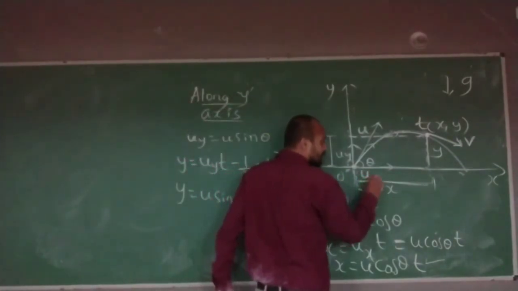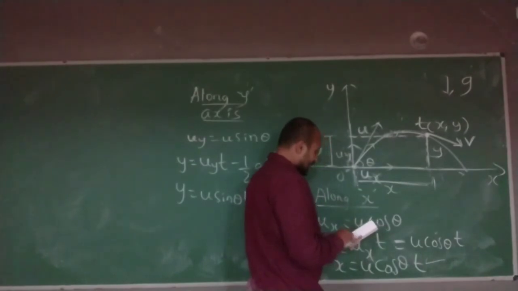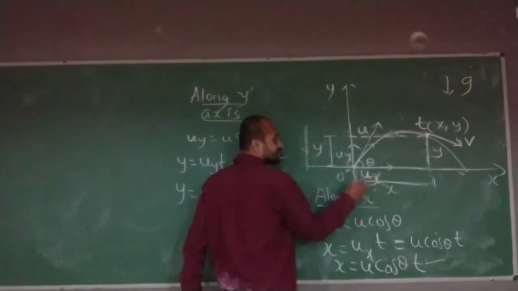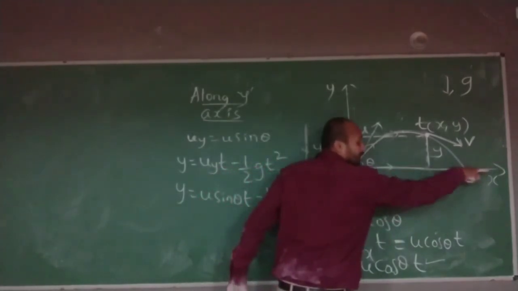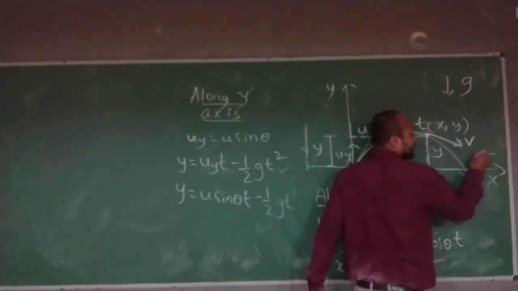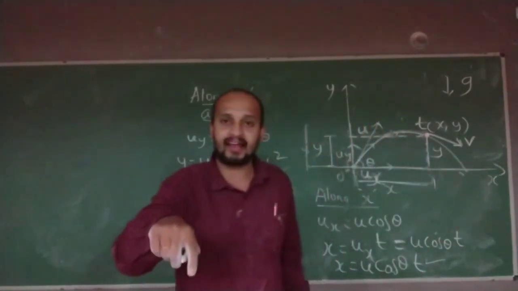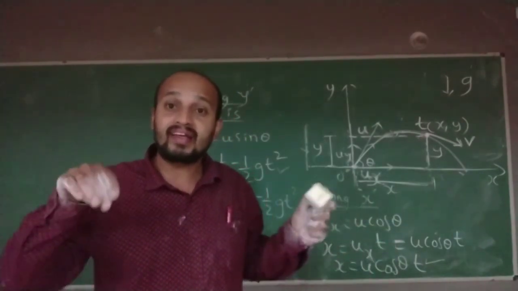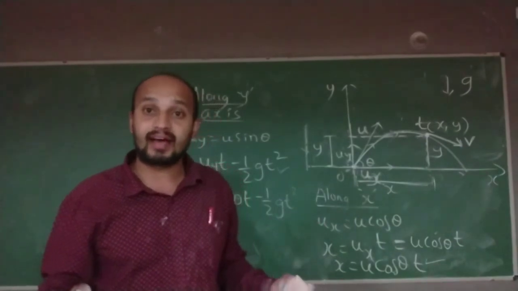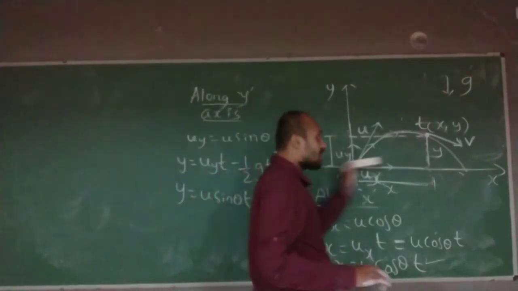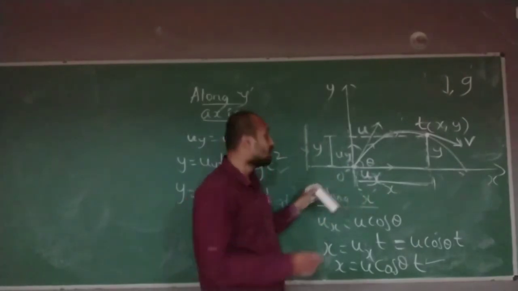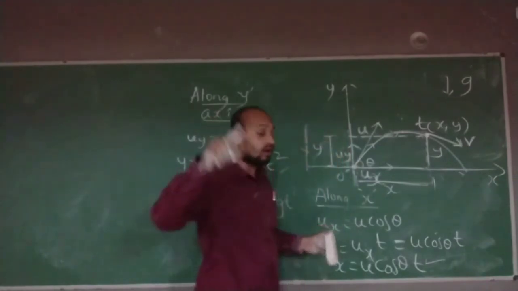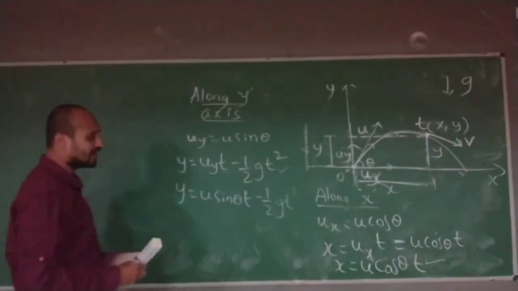This is a very important statement, what I have said right now. This ux remains as ux when traveling along the x-axis because there is no acceleration acting here. Until and unless acceleration is acting on the body, it is not going to change its velocity. Now along the y-axis there is an acceleration acting. So if the object initially had velocity uy, after a certain time its velocity gets changed. We can find that.